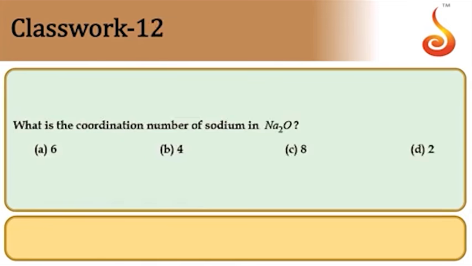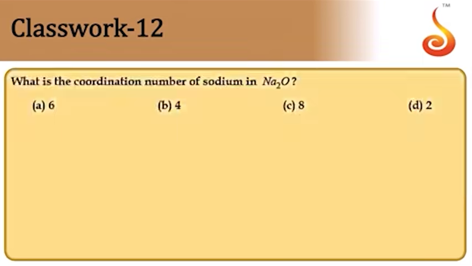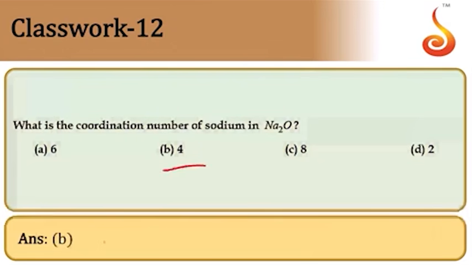Then what is the coordination number of sodium in Na2O? In the Na2O structure, O minus 2 will form an FCC structure, and Na plus occupy all tetrahedral voids. Tetrahedral void means coordination number must be equal to 4. Tetrahedral void coordination number remains as 4 only. So 4 is the answer.